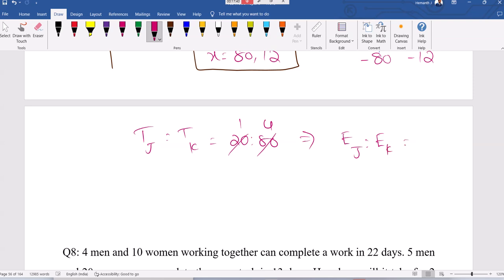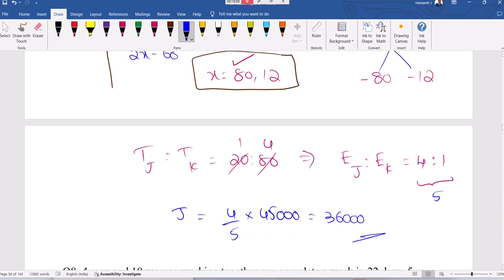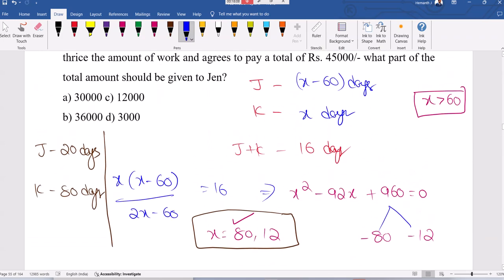They are inversely proportional. If you are more efficient, it will take less time to complete the work. So Jack completes more work. He'll do more work. So payment is according to this. Among 45,000, Jack's payment will be 4 by 5th part. Total 5 parts. Out of that 4 parts will be Jack received, which is nothing but 36,000. Jack should receive 36,000 as the payment.